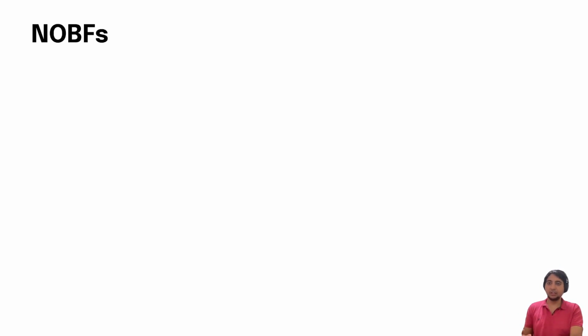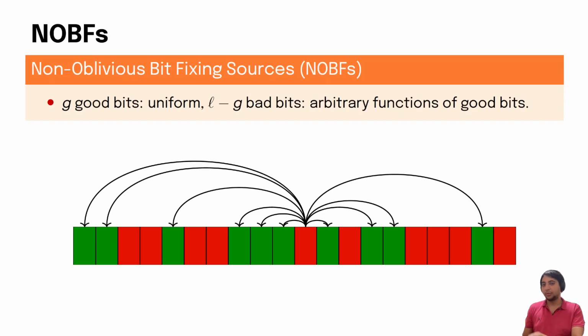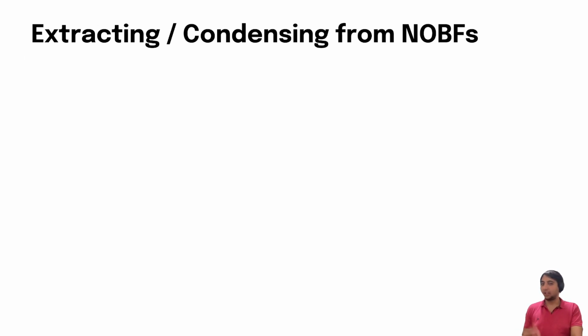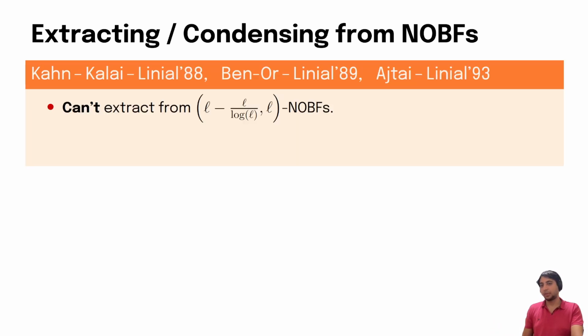The first model we consider is of NOBF sources. This stands for non-oblivious bit fixing sources. Here, you are given L bits, out of which G bits are good and the remaining L minus G are bad. The good bits are uniform and the bad bits are arbitrary functions of the good bits. We can ask whether it's possible to extract or condense from these NOBF sources.